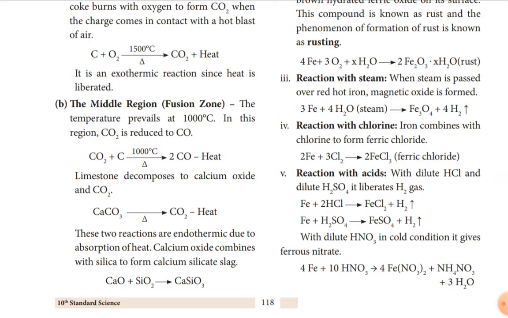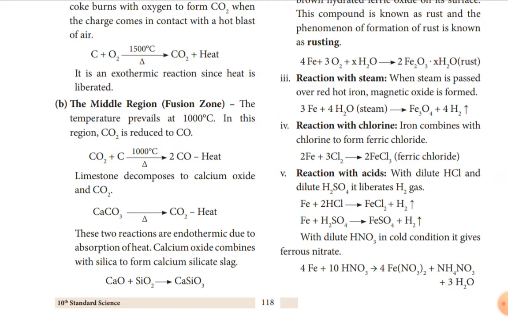So carbon dioxide plus carbon at 1000 degrees Celsius gives carbon monoxide. Here heat is taken for the reduction reaction. So that is an endothermic reaction. A reaction which gives out heat is exothermic, and a reaction which absorbs heat is endothermic.